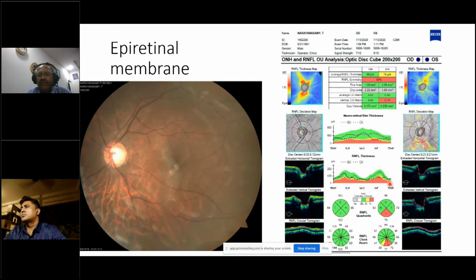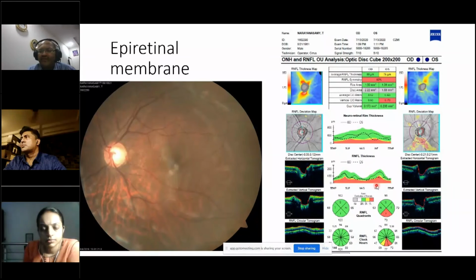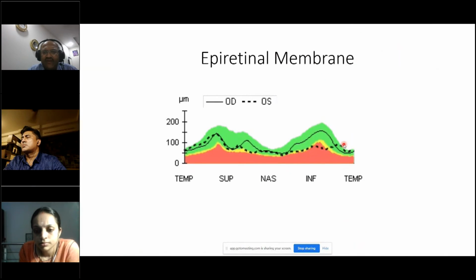If you're not looking for this, or if you have not examined the patient properly, you'll assume that this is a normal value, and then you may even disregard it. So actually this thickness is mainly because of the epiretinal membrane, which you can see here even in the RNFL deviation map. So here it is a magnified view. You can see that the dotted line is higher than the continuous line on both the sides because they come and join in the temporal raphe.